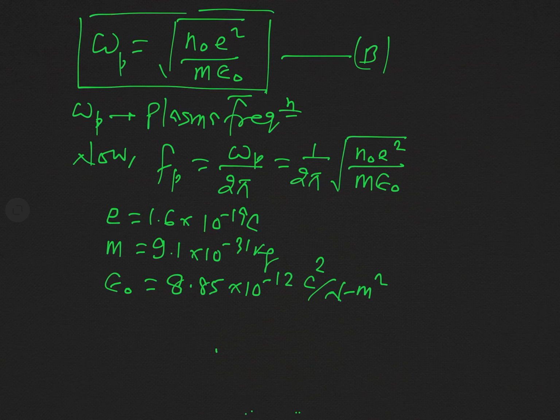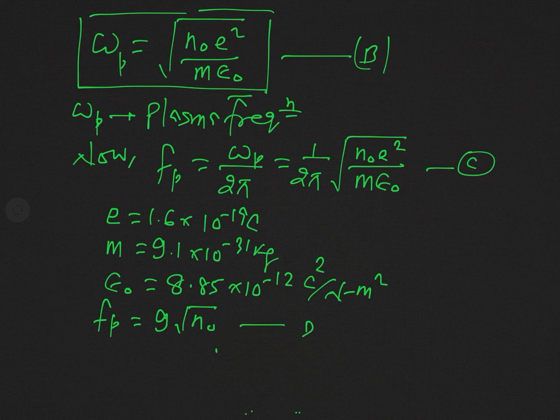And if we substitute all these constants in this equation, let's say equation number C, and simplify, you will see that the result is almost equal to 9 into root over n naught.